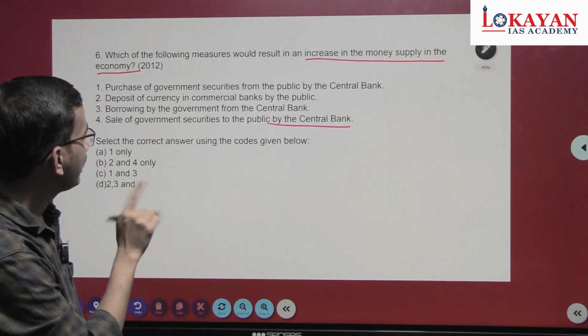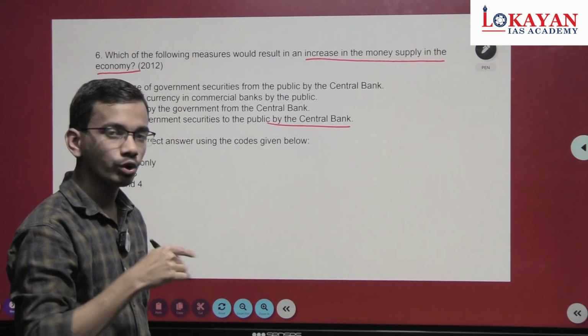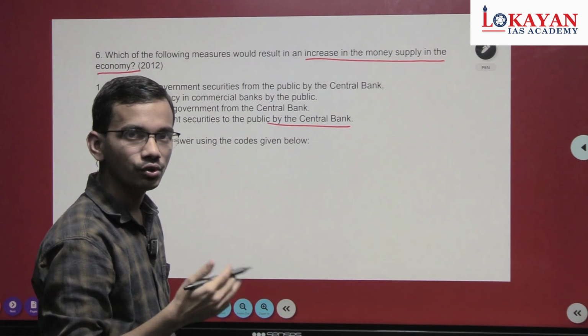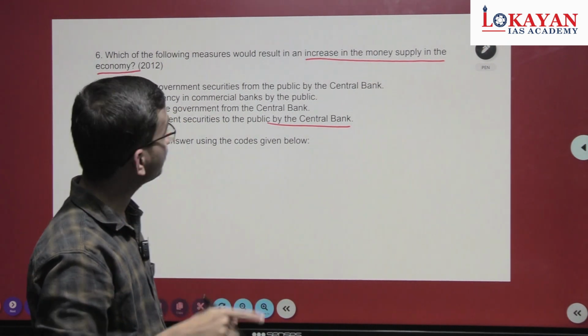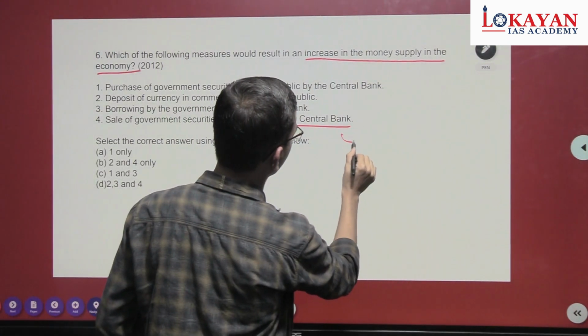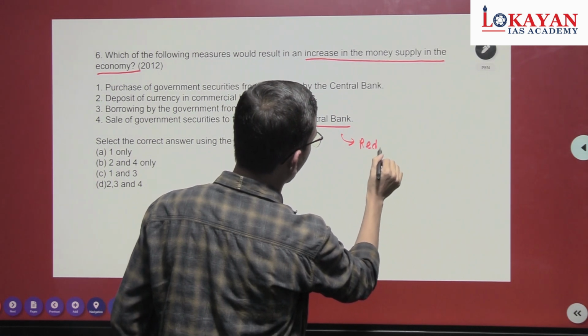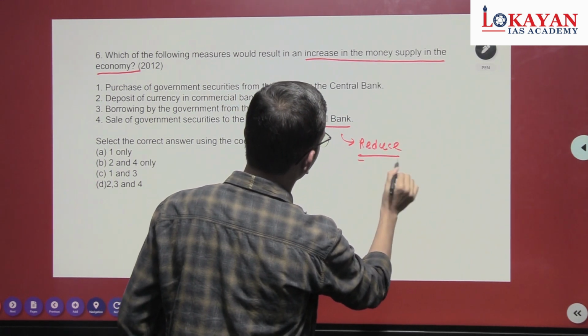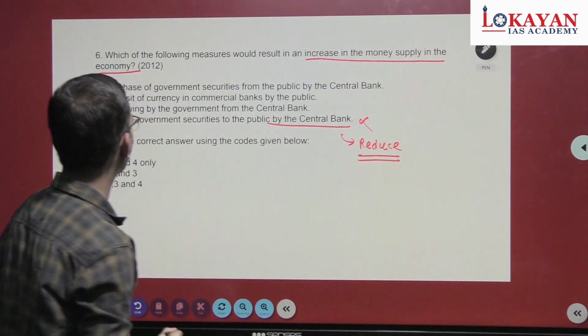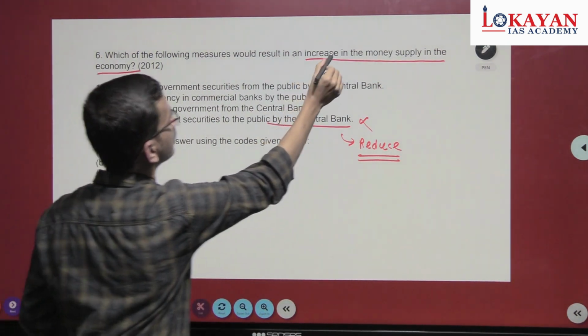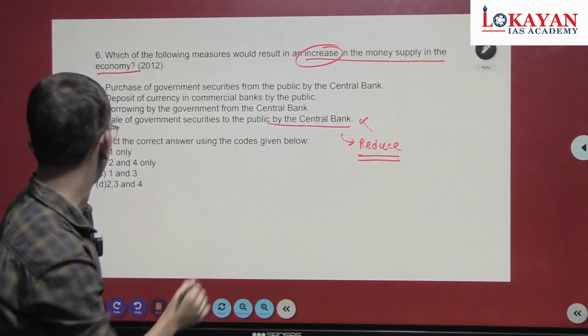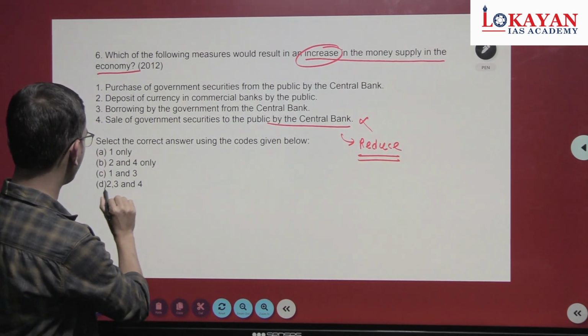No. When the central bank sells government securities to the public, the public will purchase it, so the money supply in the economy will reduce. This is incorrect. Eliminate fourth.